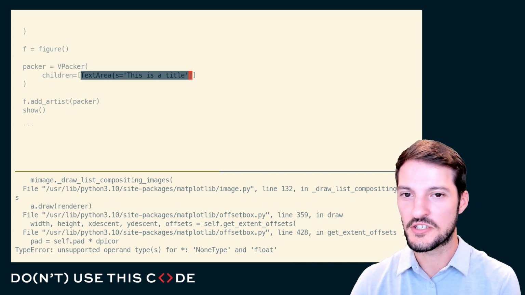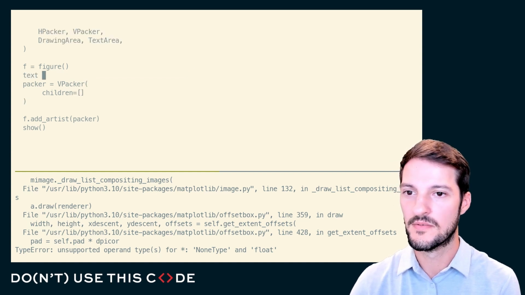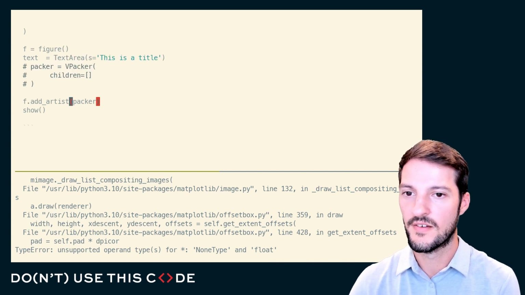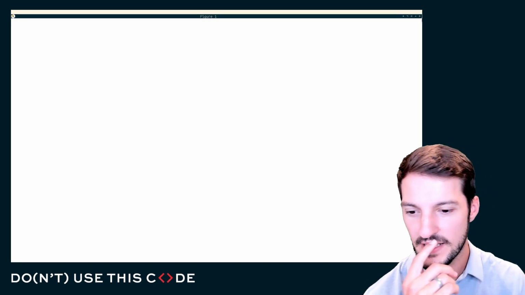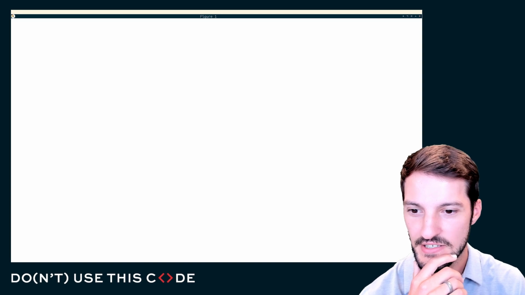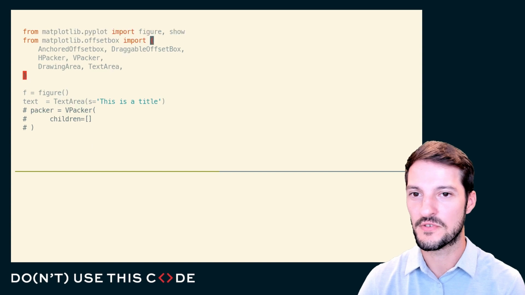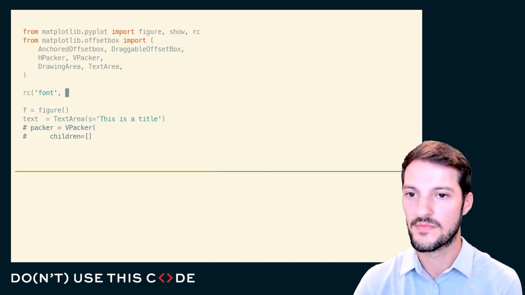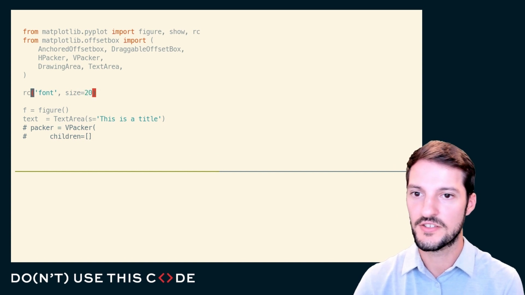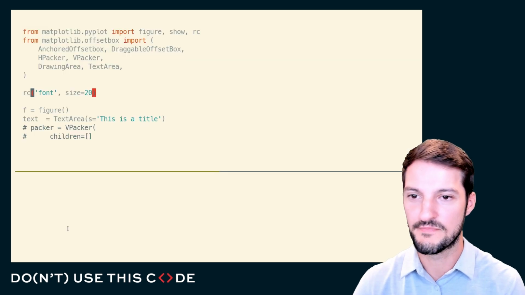So let's go ahead and extract this, go back to a step that we know worked. All right, just take it back one step, and we can actually see, just by adding that text area to our figure, we get this little text all the way down here. I'll go ahead and make that even larger so everyone can see it very easily. Change the default font size there, and we see this is a title. It's just all the way down in the bottom left.